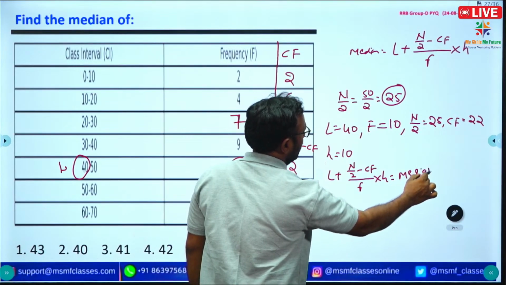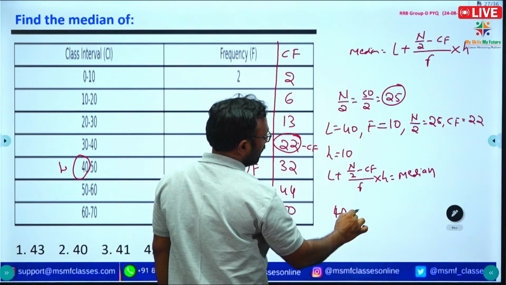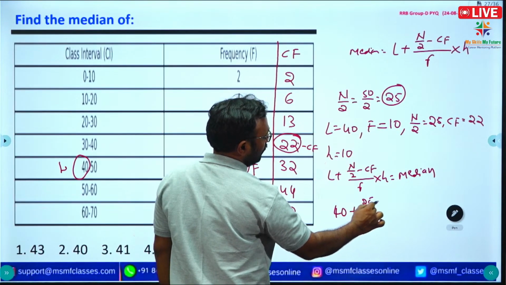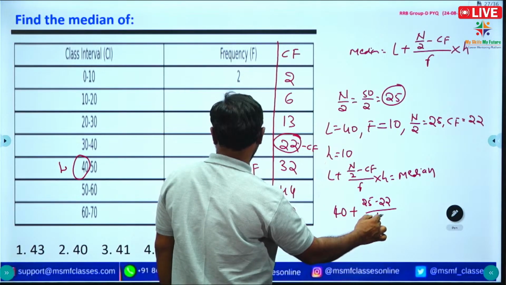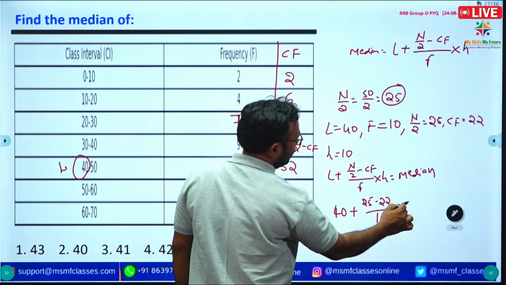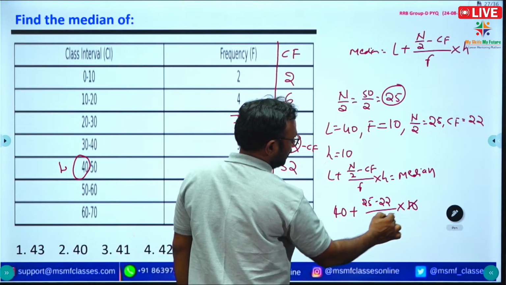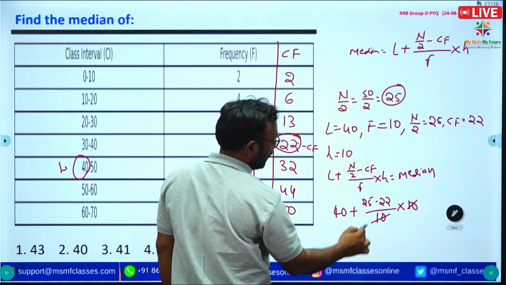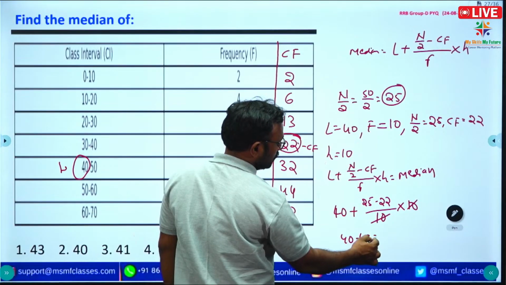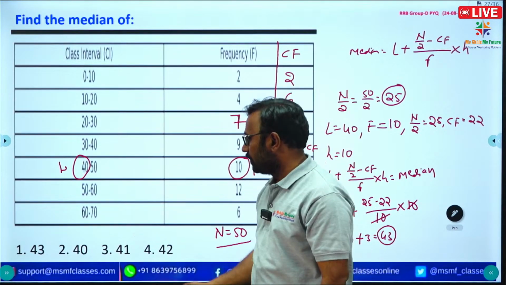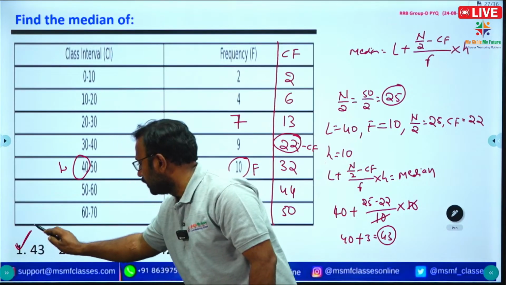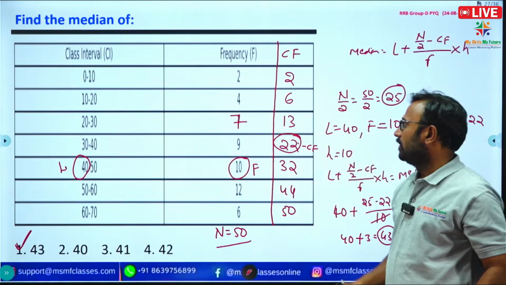So L is 40 plus n by 2 is 25, cumulative frequency is 22, frequency is 10, into the length of the class interval 10. So 10 cancels, 40 plus 25 minus 22 is 3. So 43 is the median. So option 1 itself is correct. 43 is the median for the data.